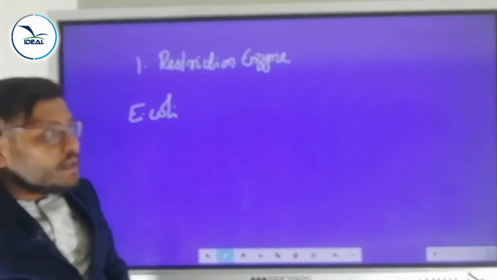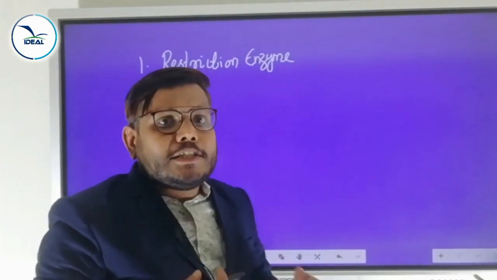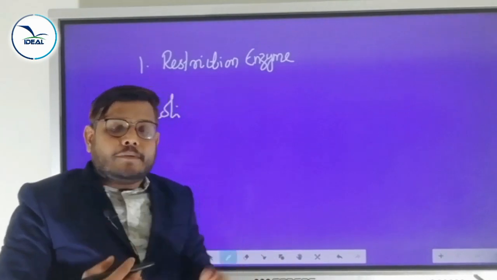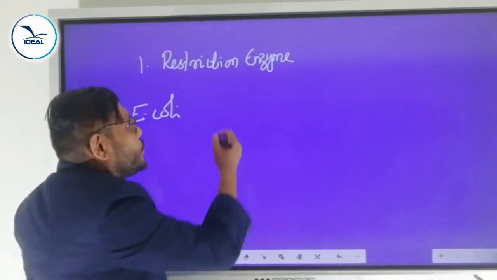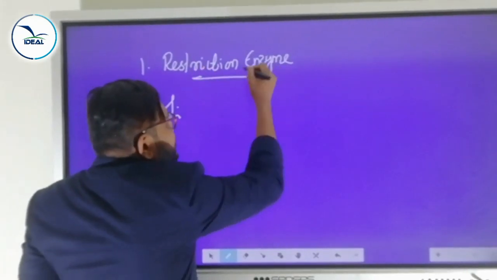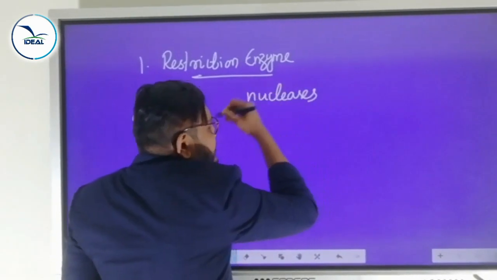Is it clear? It belongs to the class of nucleases. What are nucleases? The enzymes which break down nucleic acid, that is DNA, are called nucleases. So this restriction enzyme belongs to the nucleases enzyme category.